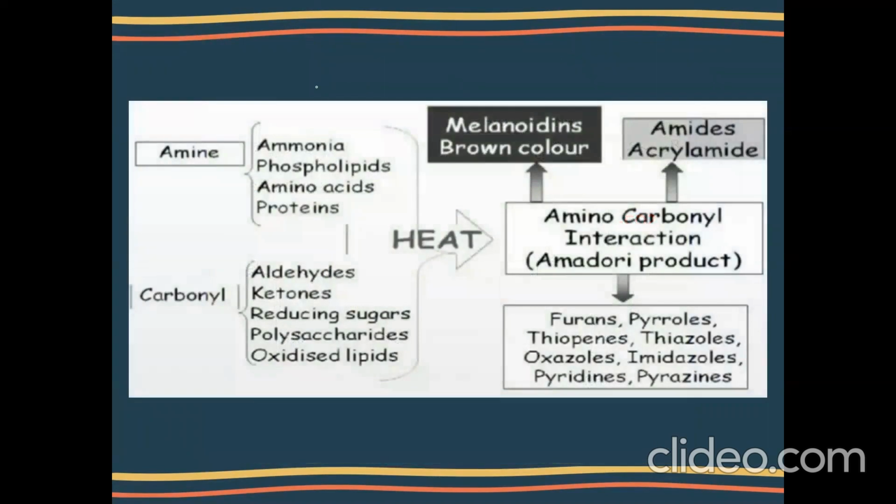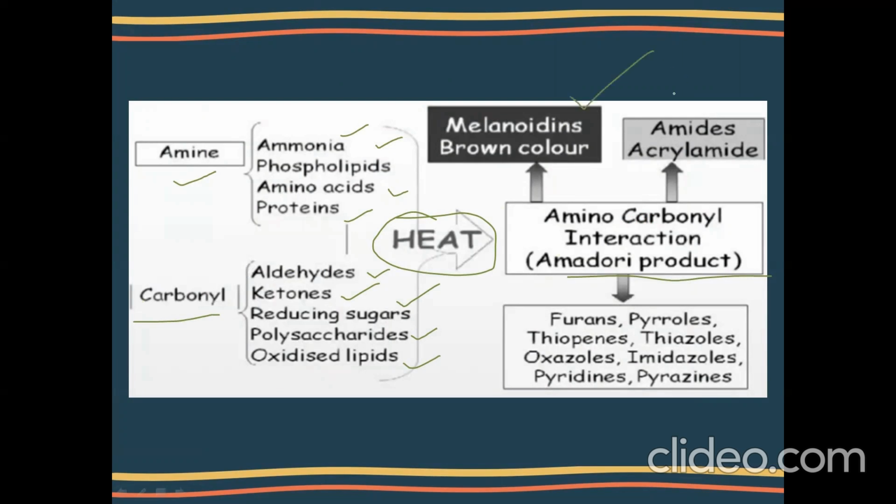So moving on to the next, this is the overall representation of the Maillard reaction which I have attached for your reference. Here you can see the amine groups, which may include ammonia, phospholipids, amino acids and proteins. They react with carbonyl groups, which are nothing but the reducing sugars present in the aldoses, ketoses, polysaccharides and oxidized lipids. On heat, so we saw that heat is a driving factor, on heating they produce the Amadori compounds, and these Amadori compounds undergo further reactions and form the melanoidins